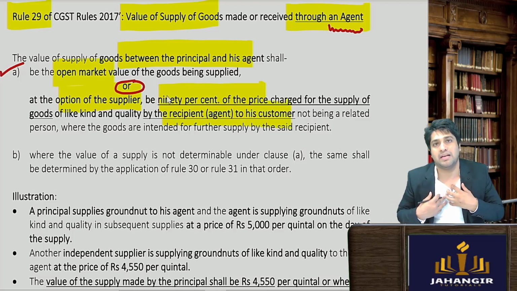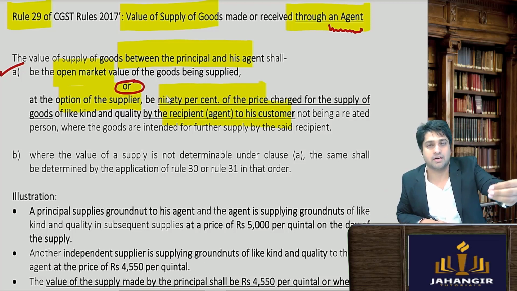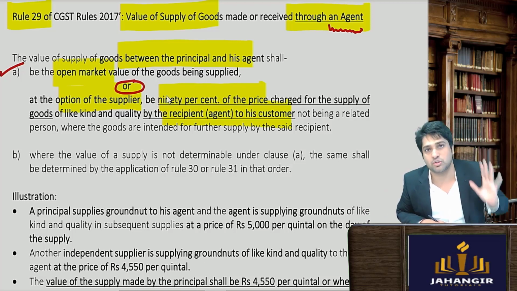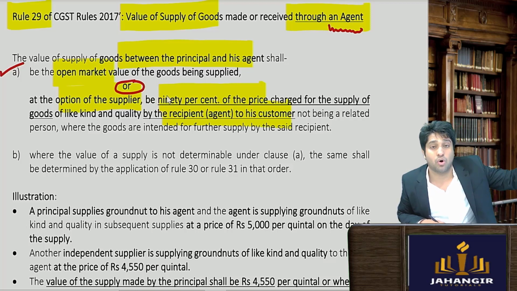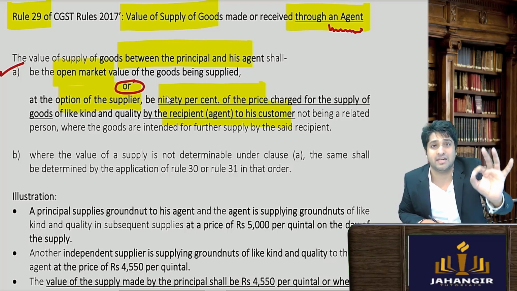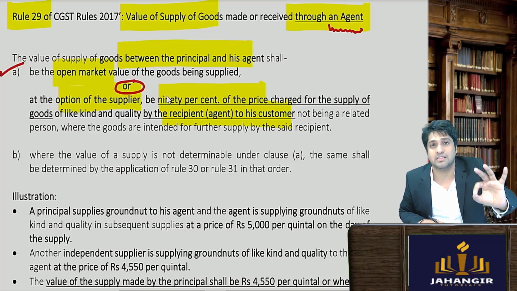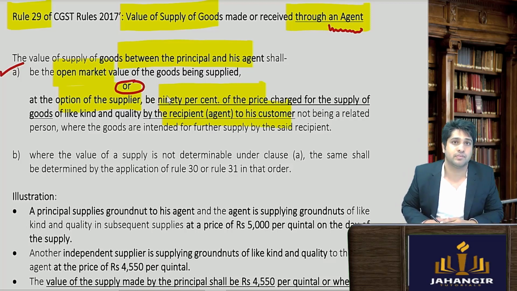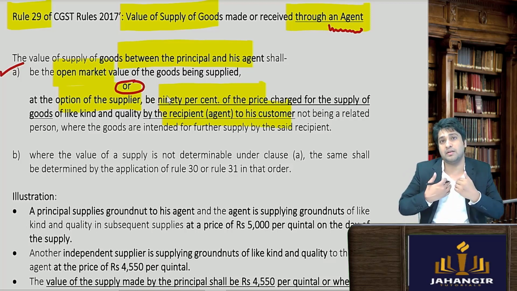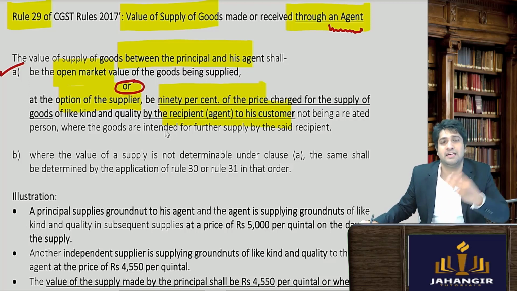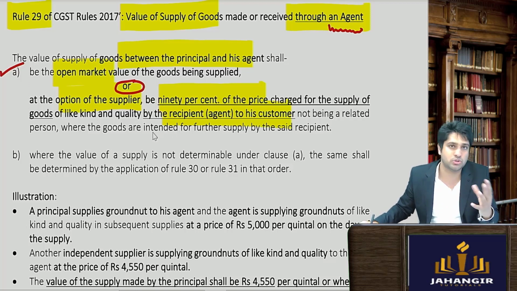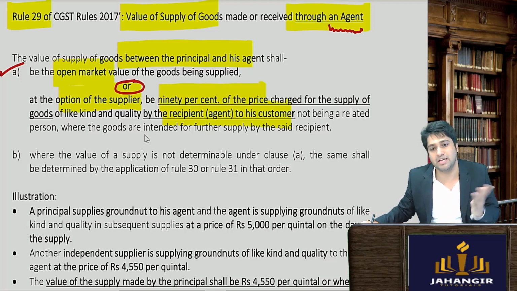So अगर मैंने सप्लायर ने उसके एजेंट को दिया, so either I can take the open market value or I can take 90% of the price charged by the agent to his customers. That will be the deemed value between the supplier and the agent. Okay, so it's very simple.